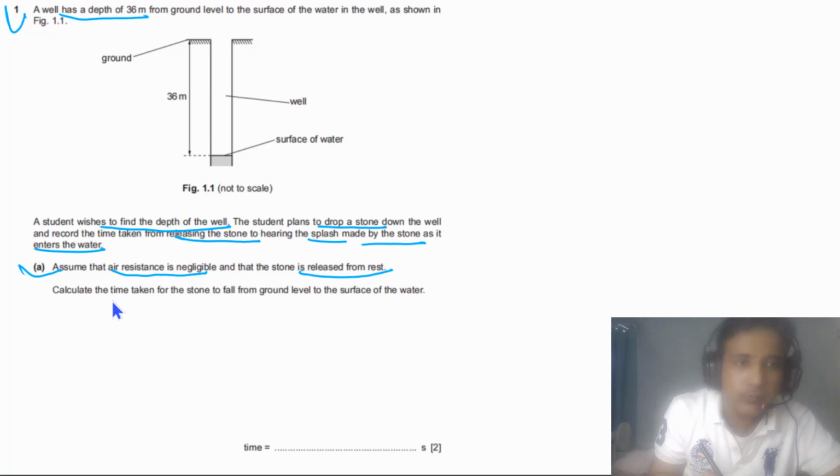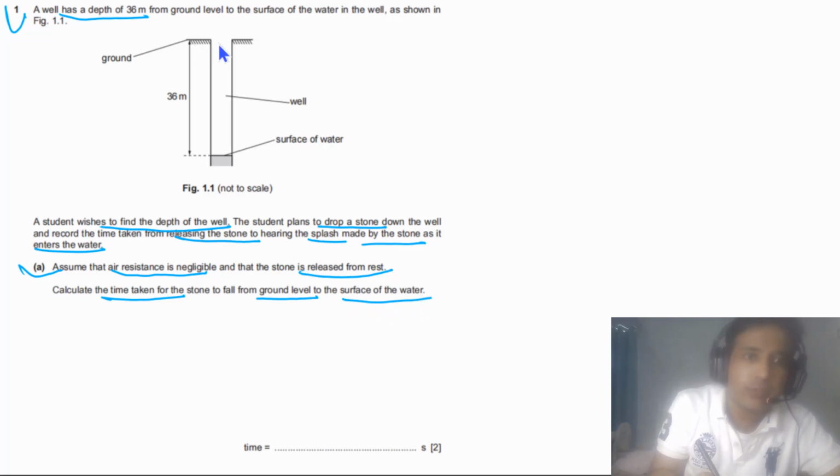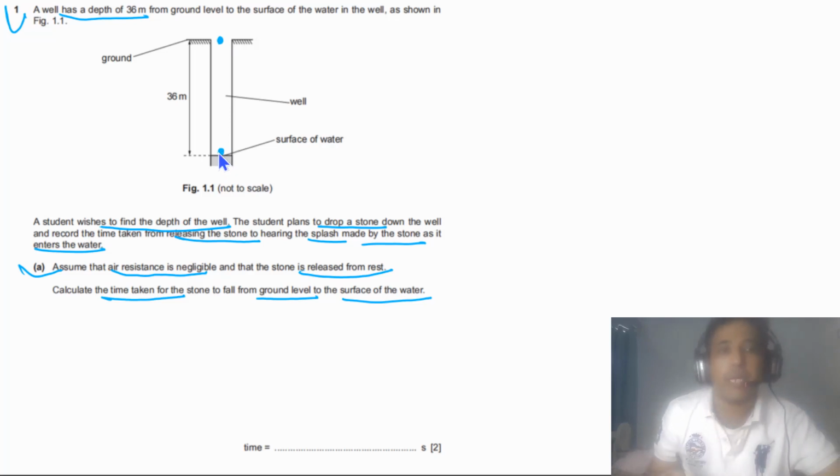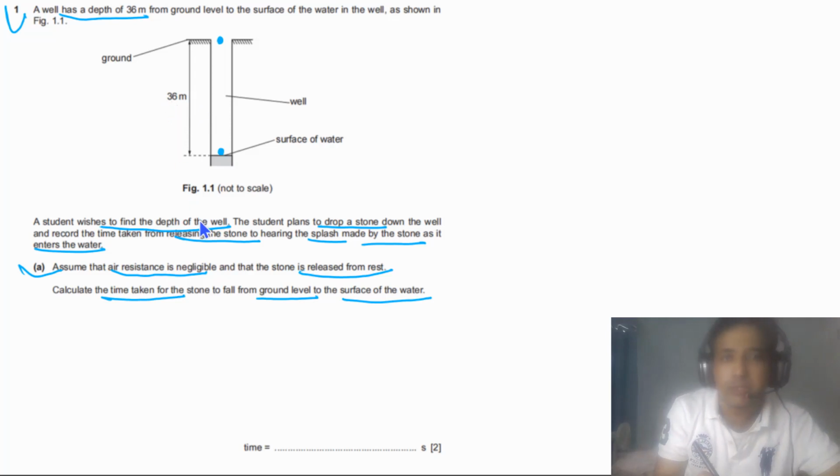For part A, we need to calculate the time taken for the stone to fall from the ground level to the surface of the water. Means simply we need to calculate the time taken by the stone to start from this point, where the stone is at rest, to this point. And in this case there is no air resistance and the vertical displacement is given to us.